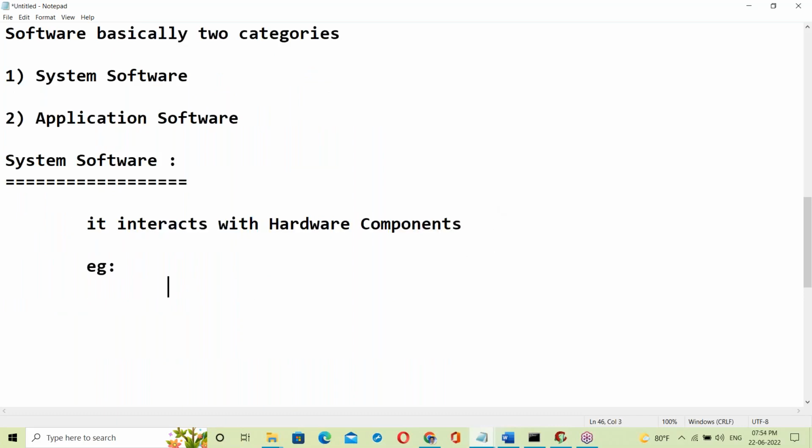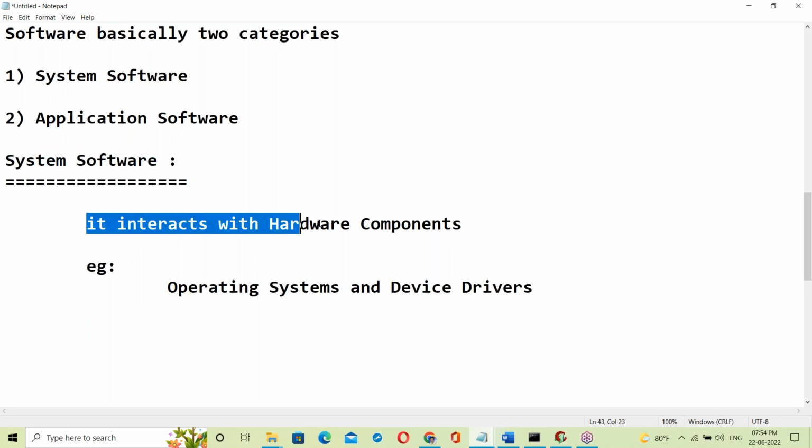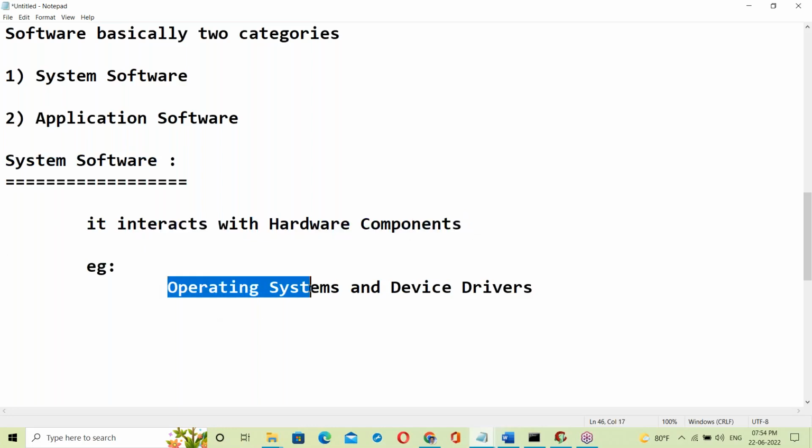Examples of system software: operating systems and device drivers. Operating systems and device drivers come under this category. They are system software.